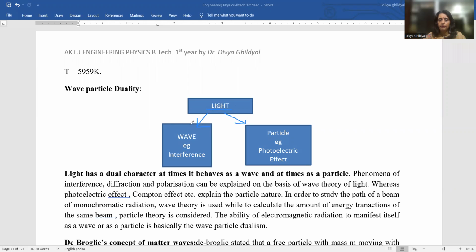What are the examples where light is showing wave character? Examples are interference, diffraction, dispersion, polarization. All these optical phenomena show the wave character of light. That means light is traveling as a wave. In certain other phenomena, like photoelectric effect and Compton effect, light shows the particle nature.